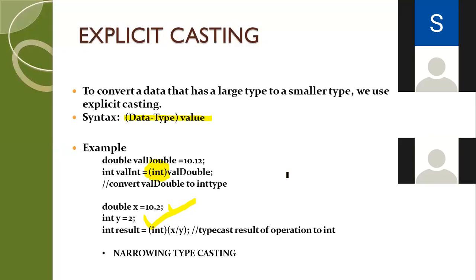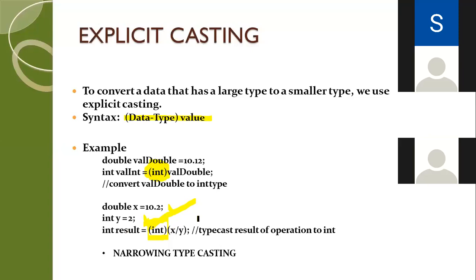Okay, now look here. Result is equal to actually 5.1. Now, I do not want that 0.1. I want only the integer value, which means only 5. So what I do is I'm storing it into result, and to take only the integer part, I write over here in bracket int. Result is declared as int. It is fine. That should be there.